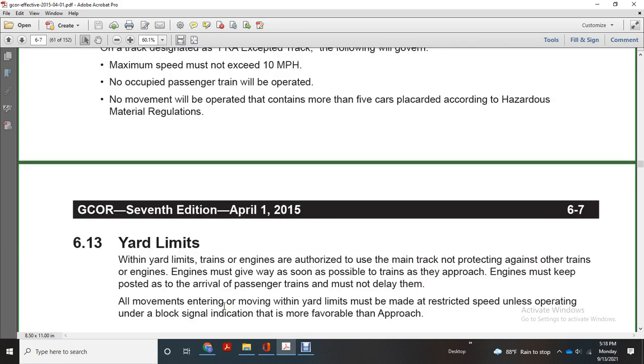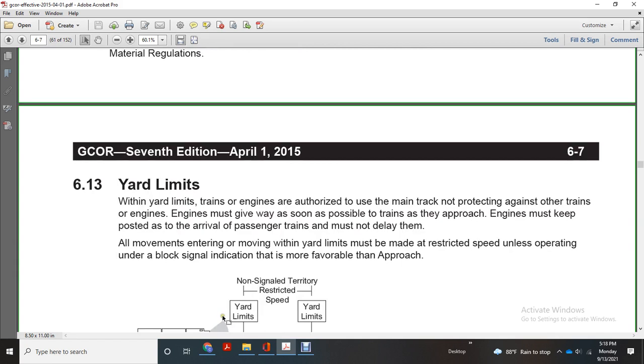Alright, yard limits. A train or engine authorized to use the main track within yard limits and not protecting against other trains must give way as soon as possible. If a train is approached, the engine must keep the post as arrival. Passengers must not be delayed. All movements entering and moving within the yard limits must be made at restricted speed unless operating under a block system that indicates more favorable than approach.